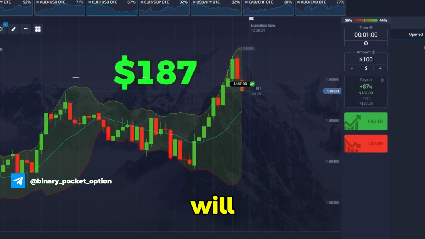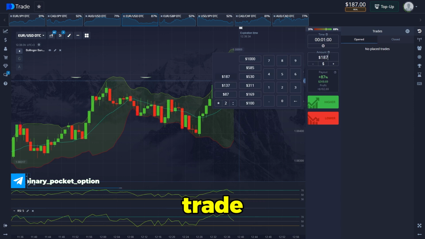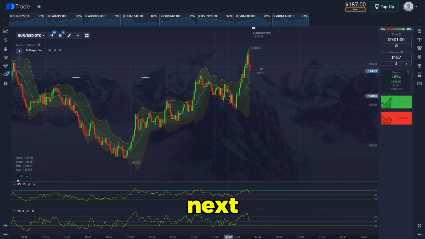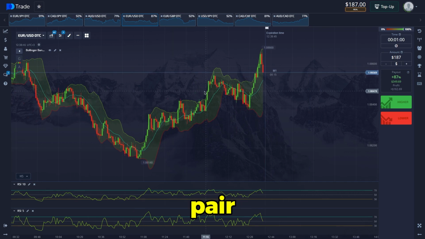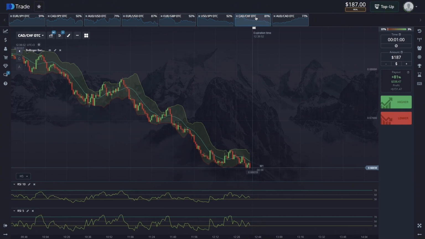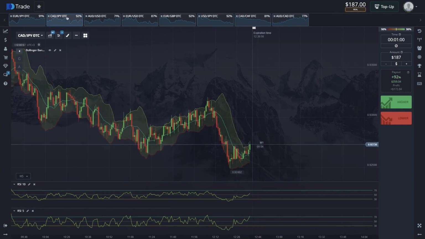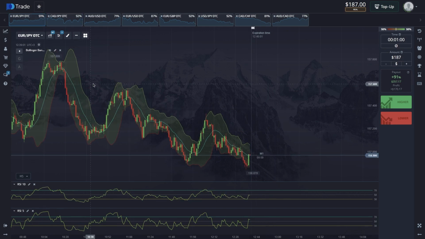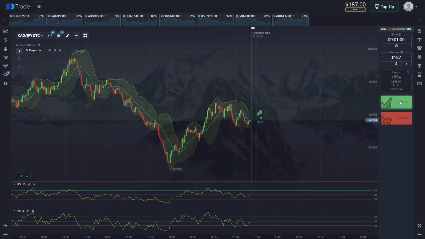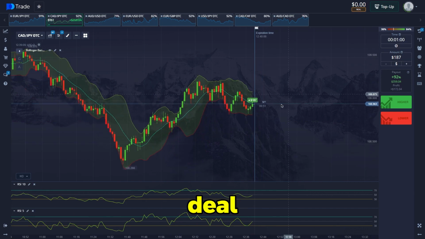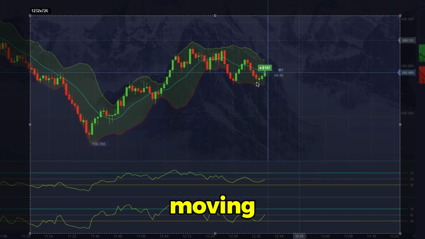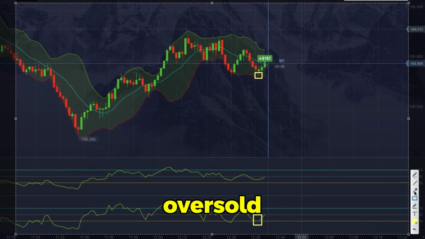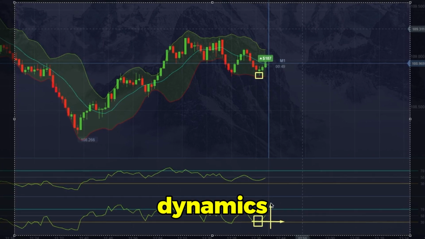The trading principle will be as follows. I will consider several trade entries. Let's proceed to the next analysis of the currency pair and probably open a deal to increase. Select the next currency pair. This is where I would also open a deal to increase. In general, we still have a good touch point here. Here we touched the lower moving line. Here, there was an exit from the oversold area, upward dynamics respectively.